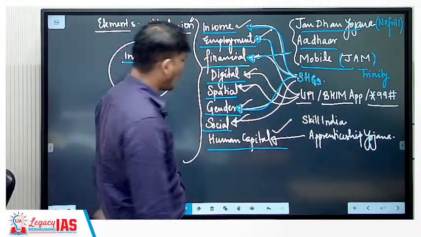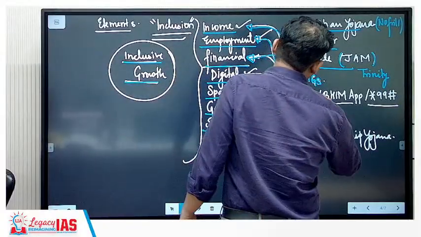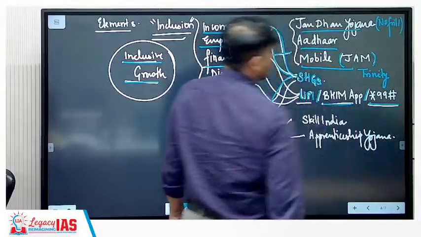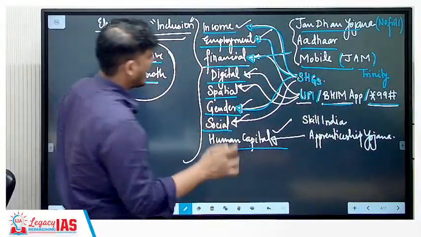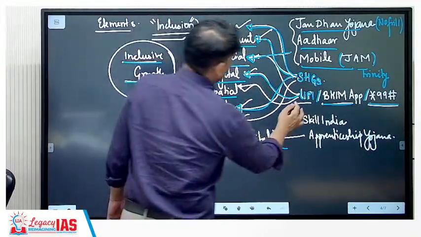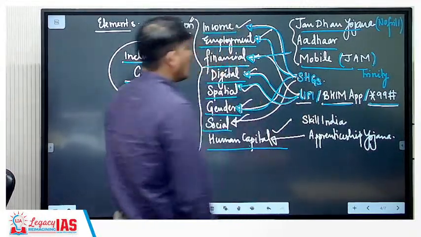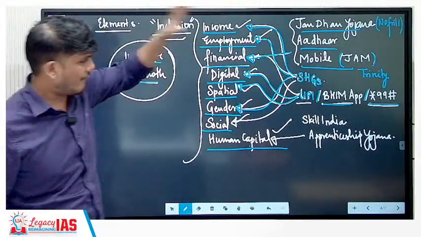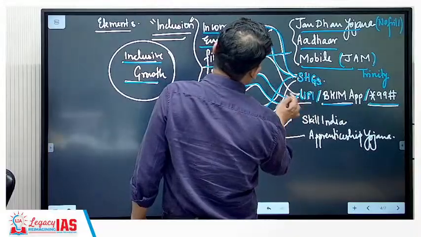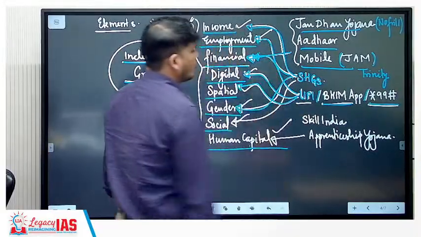So, very important point. Then you have UPI, Bheem app, *99#, all these services. This helps us to cover the digital divide. This helps us to cover the spatial divide. No matter where you are, whether you have a physical bank or not, you can use this to get access. So this will also help us in financial inclusion.